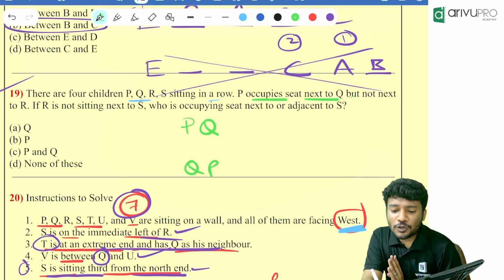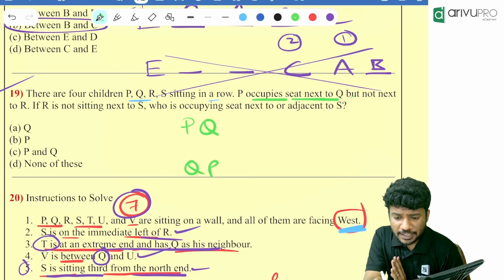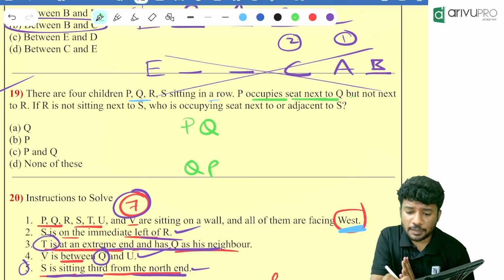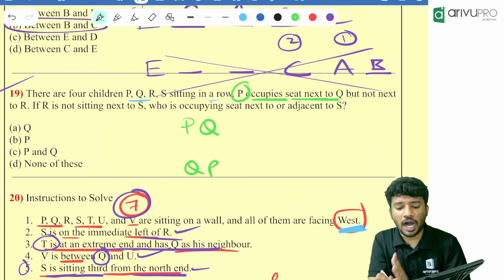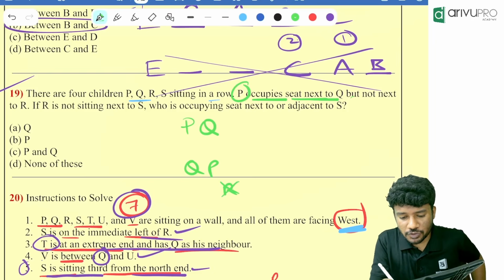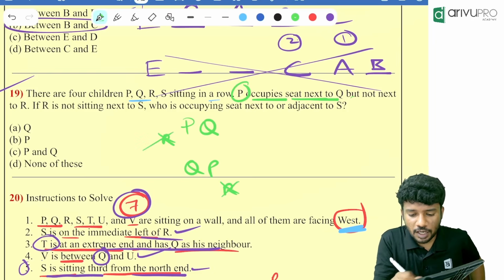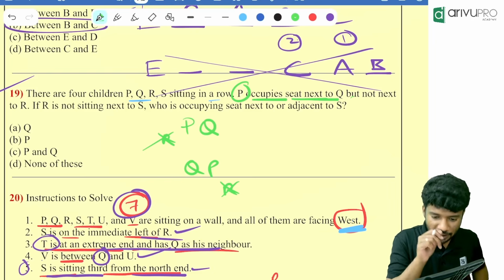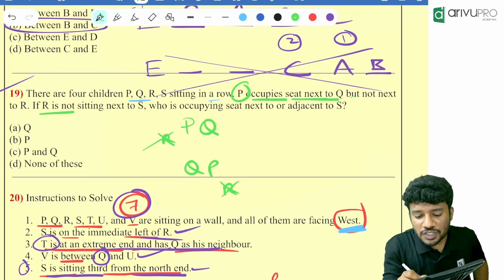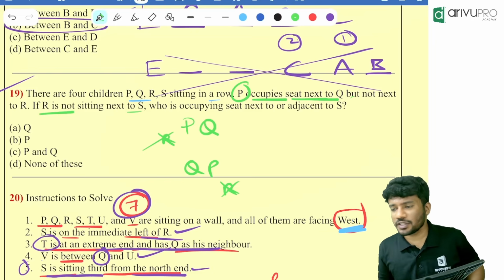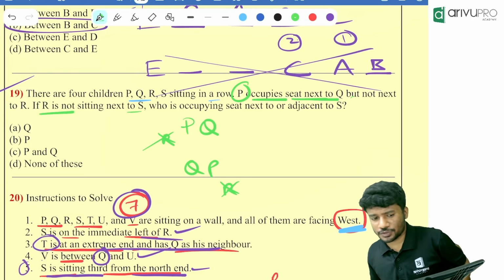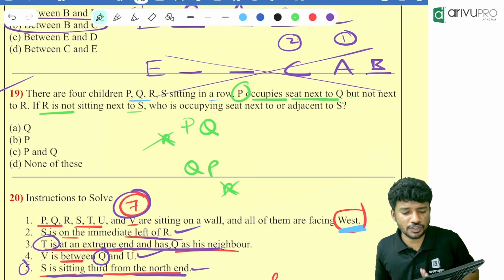Now, P occupies a seat next to Q, but not next to R. That means P cannot sit next to R, in both the cases. R is not sitting next to S also. R cannot sit next to S. Then where will be the possible position of R?